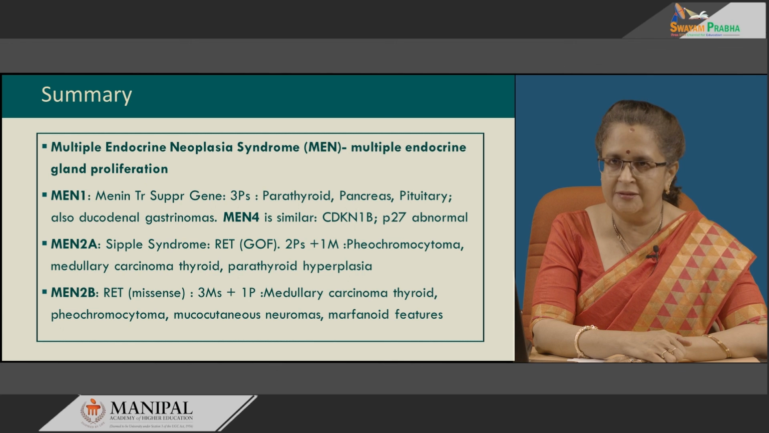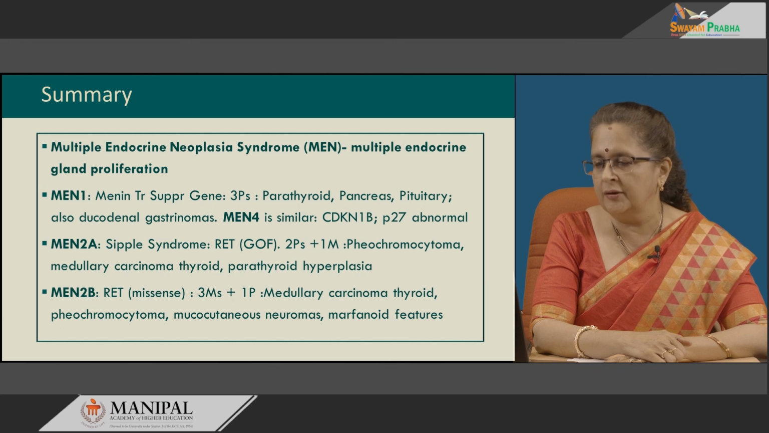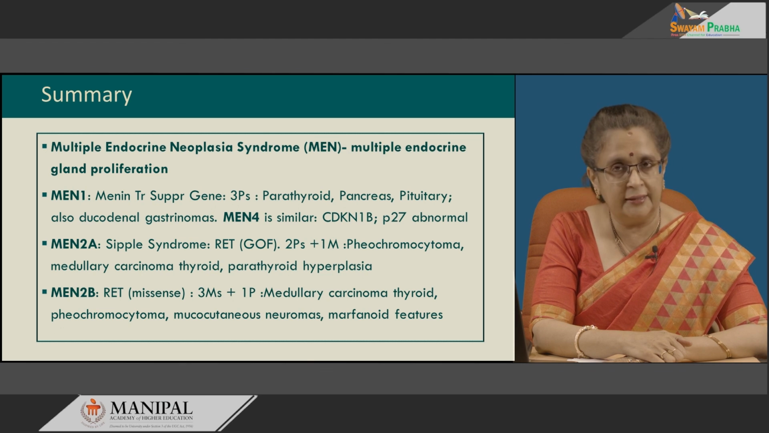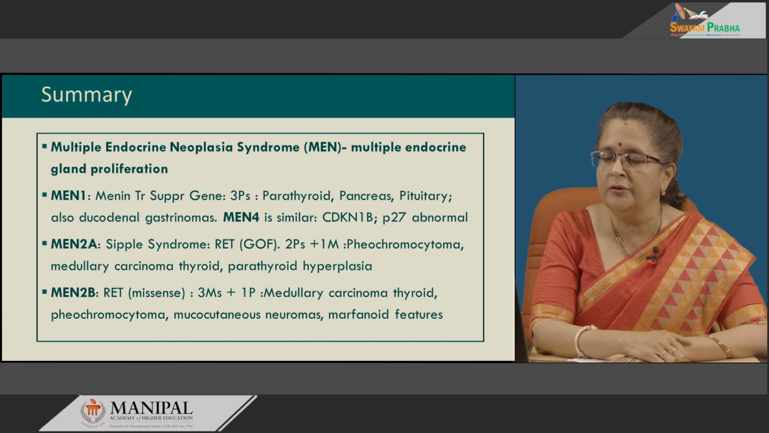MEN2A, also known as Sipple syndrome, has RET gain of function mutation. There are 2 Ps and 1 M in this, that is Pheochromocytoma, medullary carcinoma thyroid and parathyroid hyperplasia. Lastly, the MEN2B is associated with missense mutation in RET proto-oncogene. There are 3 Ms and 1 P. The 3 Ms include medullary carcinoma thyroid, mucocutaneous neuroma, marfanoid features, and the single P including pheochromocytoma. So, with that we come to the end of this session.